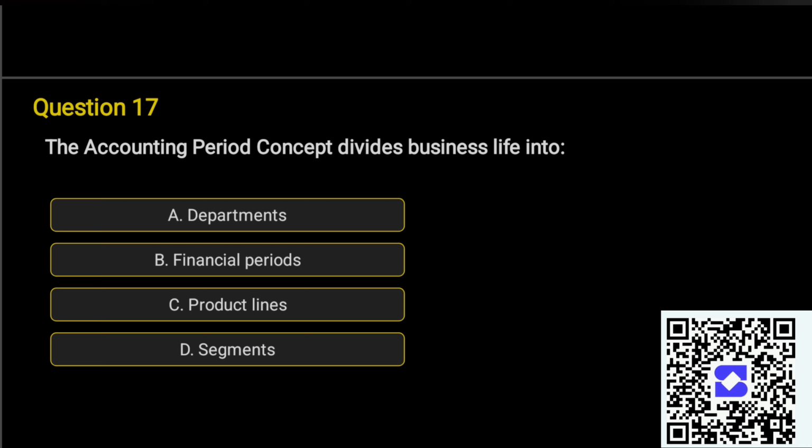Question 17. The accounting period concept divides business life into A. Departments, B. Financial periods, C. Product lines, D. Segments. Correct answer is option B. Financial periods.